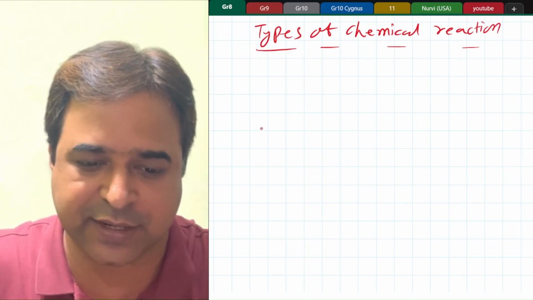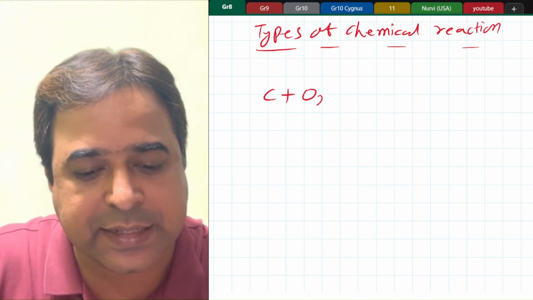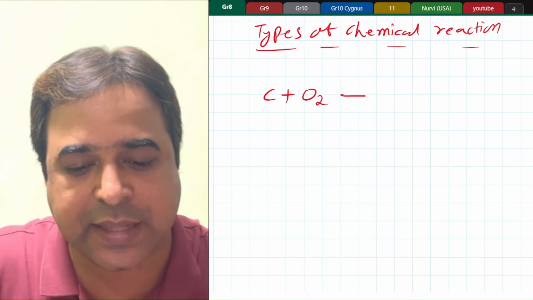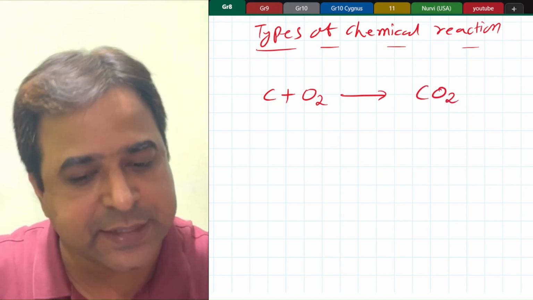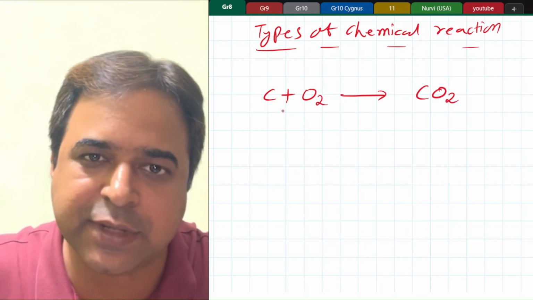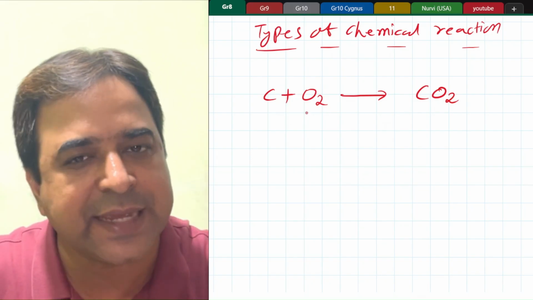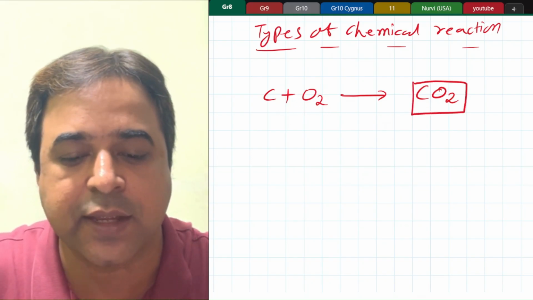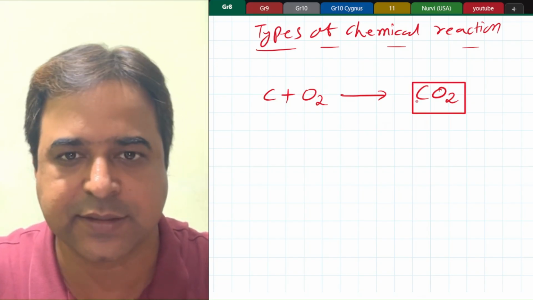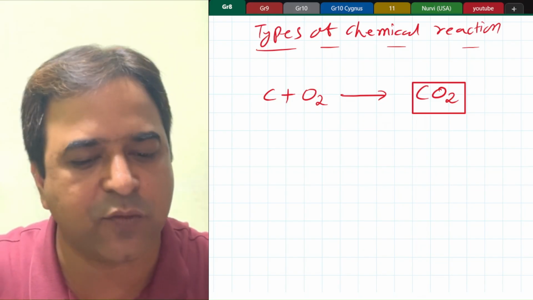In this chemical reaction, one or more reactants combine together to form only and only one product. Here you can see, when carbon is burning in presence of air or oxygen, it combines with that to form only and only one product. You can see here only one compound is being formed.